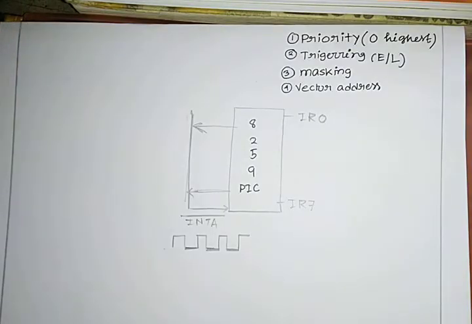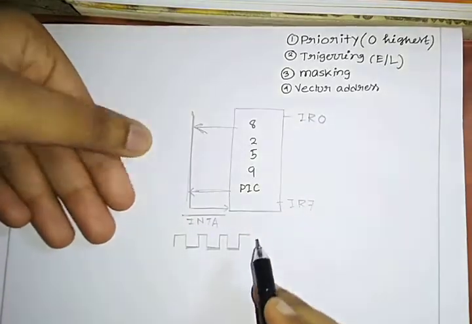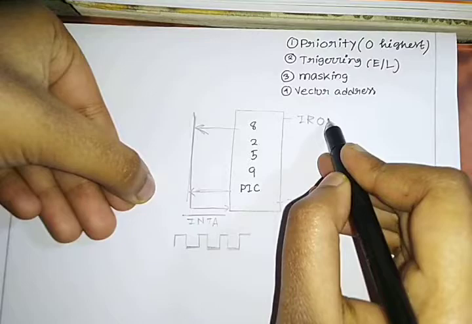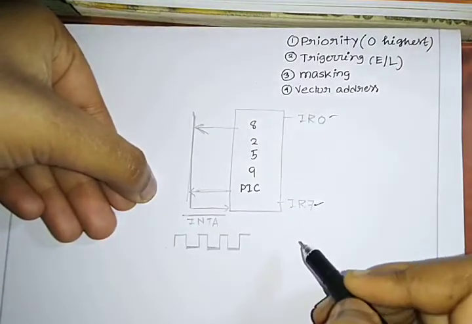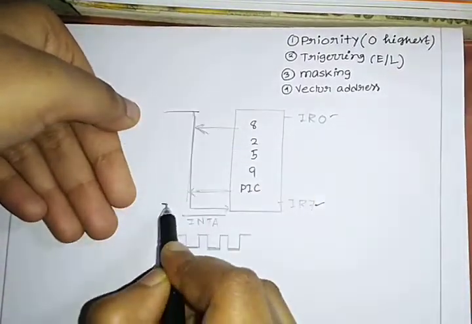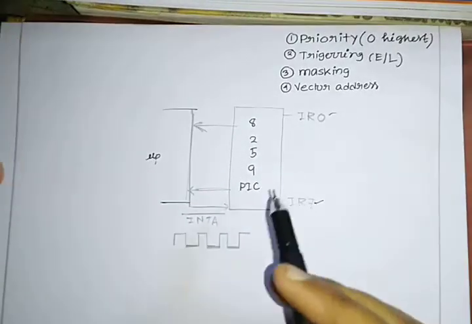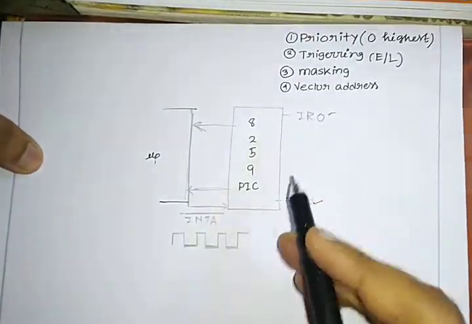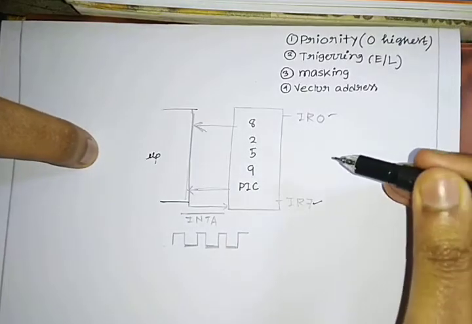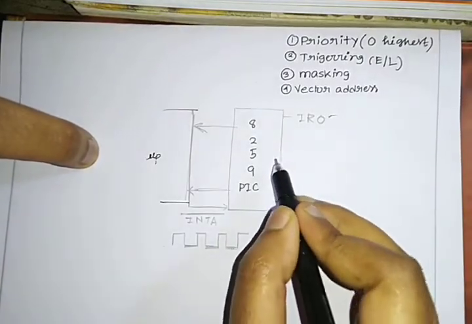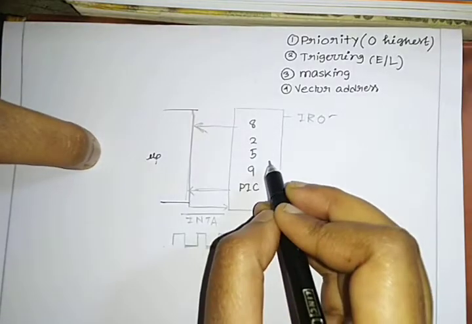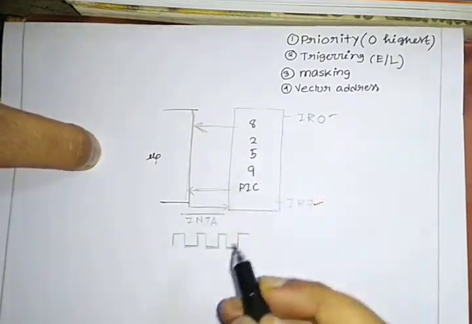In the 8259 PIC, there are 8 ports from IR0 to IR7. Suppose this is your microprocessor and this is your 8259 PIC. You connect a device to a certain port, so there will be a certain address.